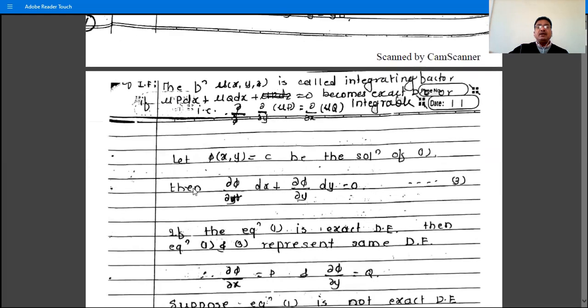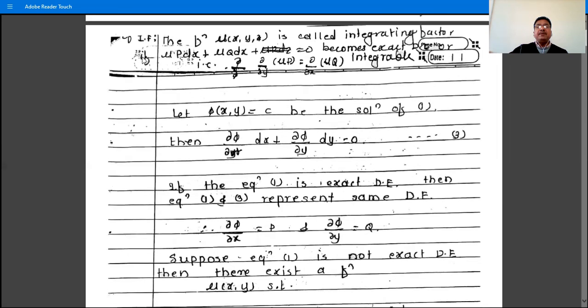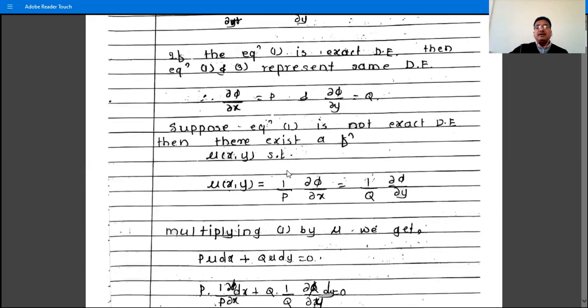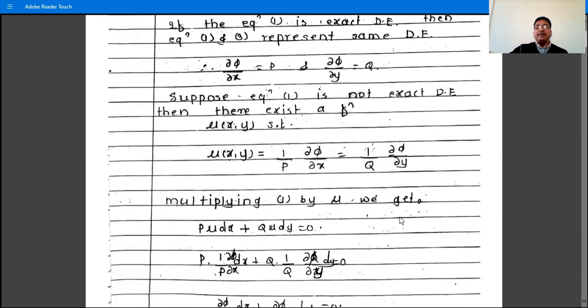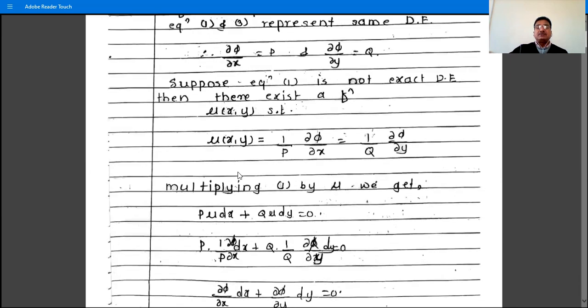And therefore, if we differentiate φ with respect to x, then we have μP. That is, μ is 1/P ∂φ/∂x, and μ is also 1/Q, because μQ is what? ∂φ/∂y, and therefore μ is 1/Q ∂φ/∂y. We have such a function μ(x,y).